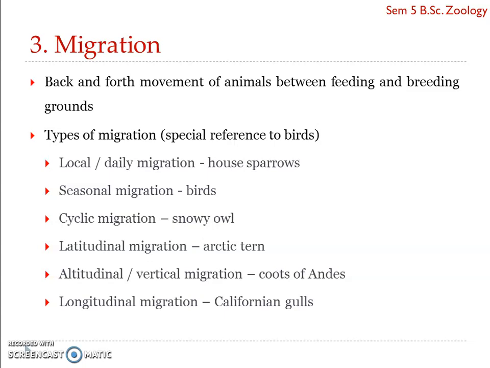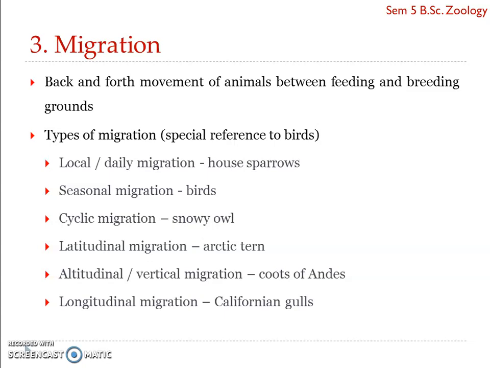So, migration is actually the back and forth mass movement of animals between two habitats to ensure optimal environmental conditions throughout the year. It can be described as an instinctive, regular, two-way movement of a part or all of an animal population to and from a given area, usually along a well-defined route, and it is closely linked to the seasonal changes and is triggered off by seasonal factors such as increasing and decreasing day lengths in spring and autumn.